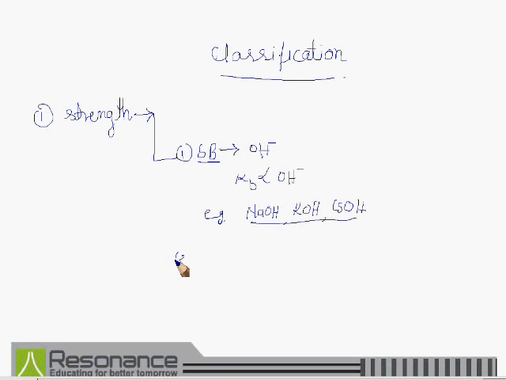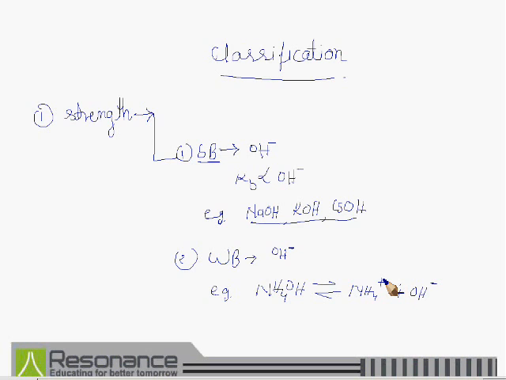And second is the weak base, WB. Substances which give a low concentration of OH negative ions are termed as weak base. For example, ammonium hydroxide NH4OH. It gives a low concentration of OH negative ions, that's why it is called a weak base.